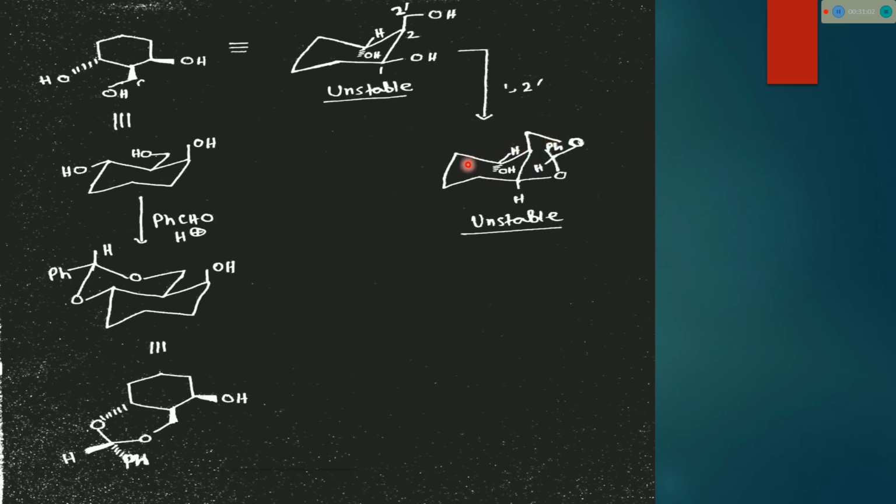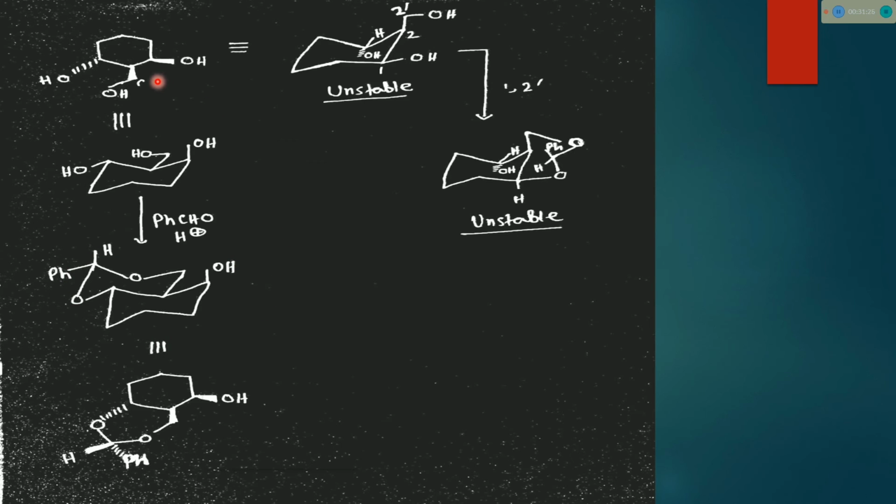In this compound there are two chair forms, but this chair form is still not a perfect chair, and this compound seems like a cis-decalin molecule, so it is unstable, and this compound is trans-decalin kind of, so it is stable.